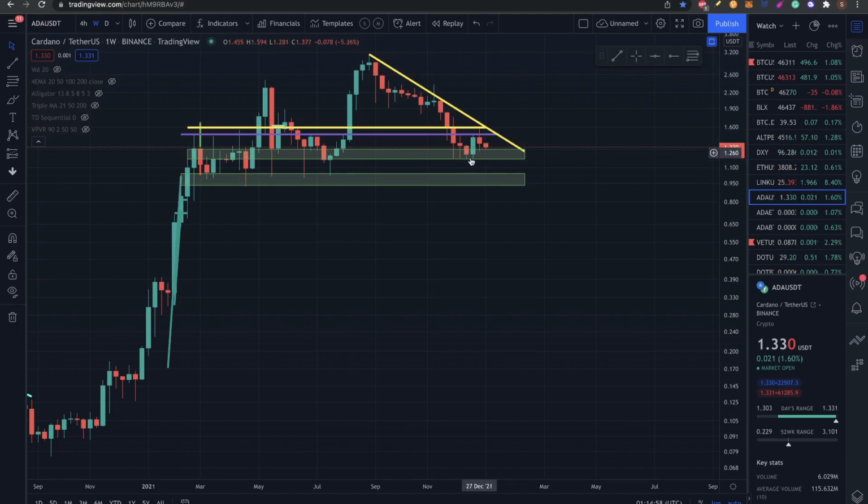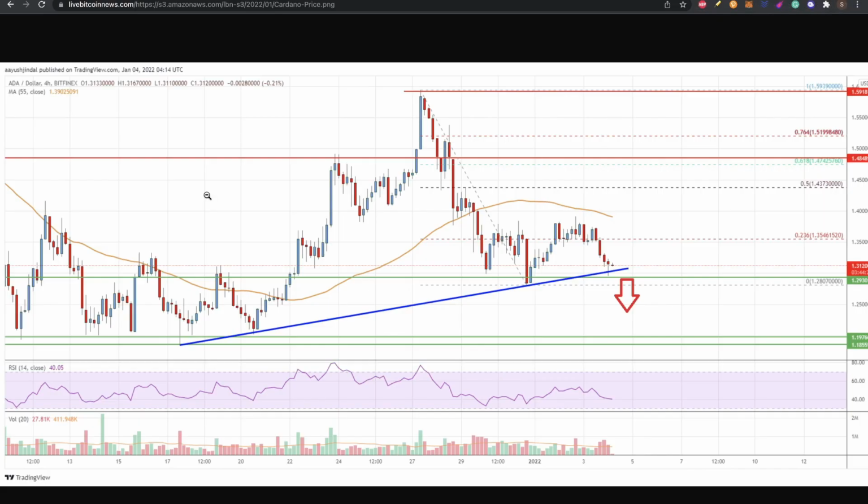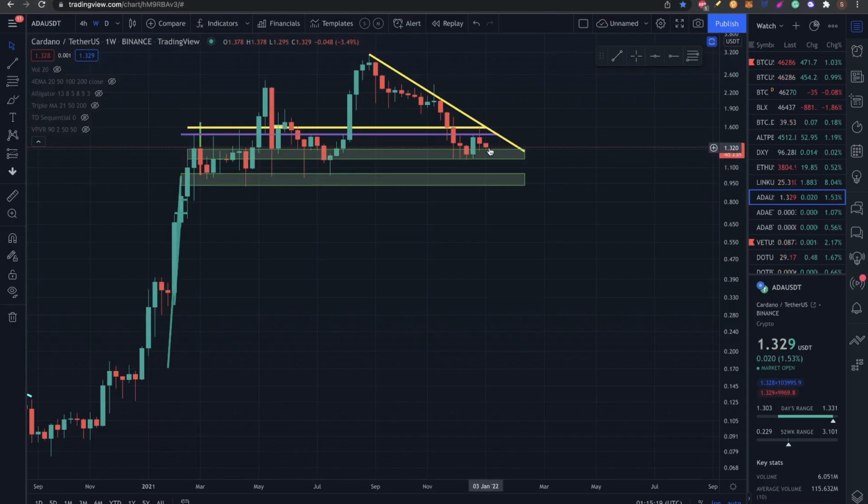And in terms of entry and price action, I already mentioned here where to go. And in a lower time frame, this is a 4-hour time frame, you can see that we have this line of support. So if we go below this, it will be also a possible entry for a short position, maybe with some leverage, because it's the same that I mentioned here. We are going to break this upper line of the rectangle and enter into this price action, and from $1.30 you can go to $1.18 very quickly. So this could be also a short position possibility.